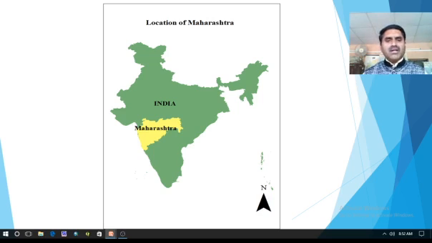So the name Maharashtra itself indicates a major state, and it is located towards the western part of India, and particularly the western central part of India. This yellow color region is located over here, that is Maharashtra.